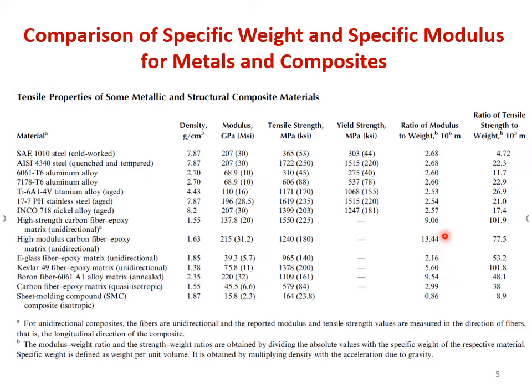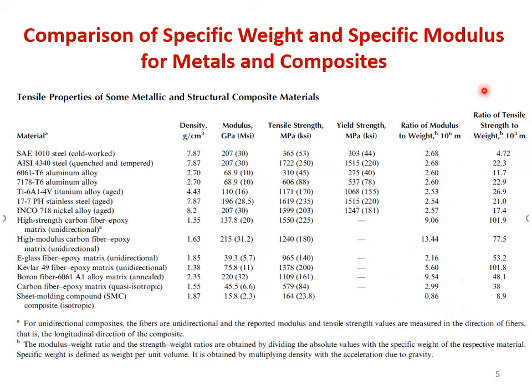But in all other cases, you will be seeing that the ratio of modulus to weight is significantly higher for composites when compared to that of the metals. What does this mean? This means that the composite will be able to provide similar modulus or a better modulus at a much lower weight when compared to that of the metals. So that is the ratio of modulus to specific weight. It is also called specific modulus.